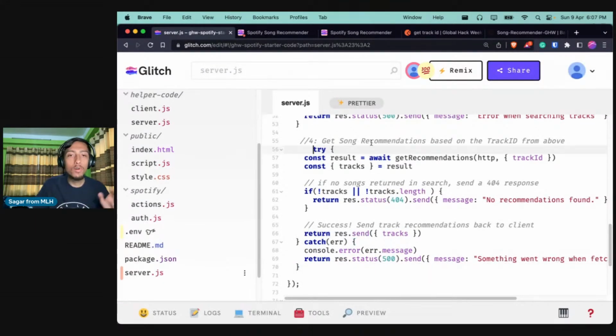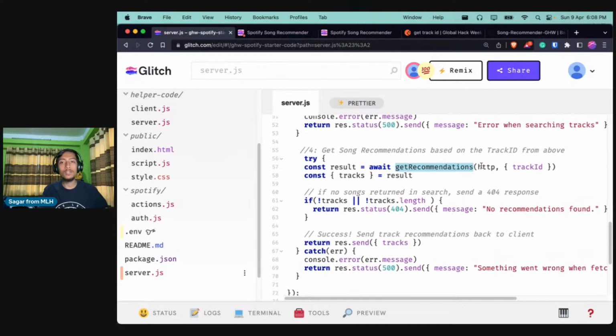Pretty much similar flow like getting a track ID. We are just using some try catch over here. We are calling a function named getRecommendation, which we will look into in a second. And in this function, we are passing the track ID as well as the HTTP method. So this is what we use to call Axios with our access token, right?